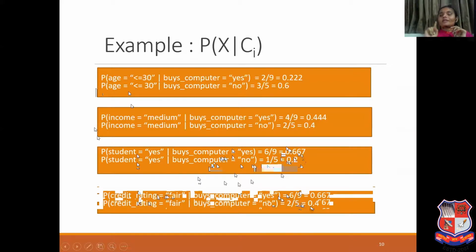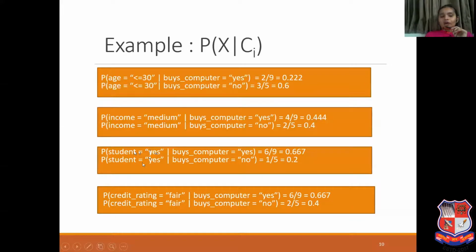Because it is given in the example that X has age less than or equal to 30, income equal to medium, student equal to yes, credit rating equal to fair, we need to calculate whether this person X belongs to class C1 or class C2. That is, buys computer equal to yes or buys computer equal to no. In this way we need to calculate probability of X given Ci.